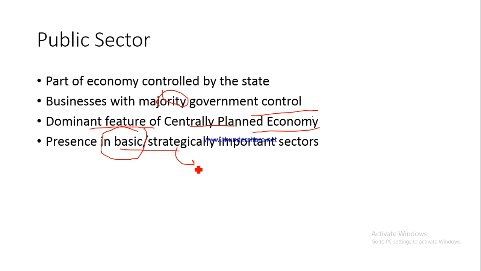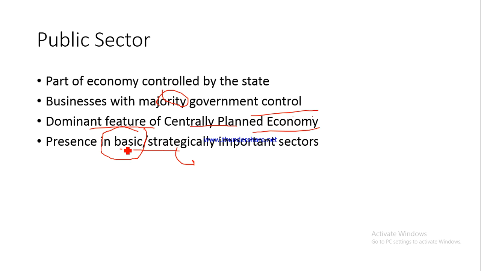Fine. So atomic energy production is very, very important for the country, and you would never want this technology to get into the hands of terrorists or militants. So it is a very strategically important sector, and that is why you find that in India, it is still under public sector control. No private sector enterprise is allowed in atomic energy production.